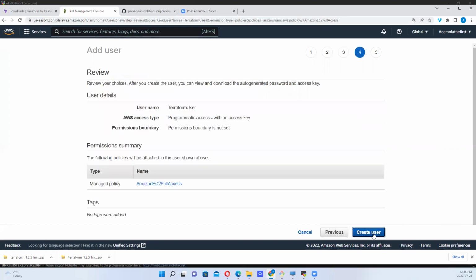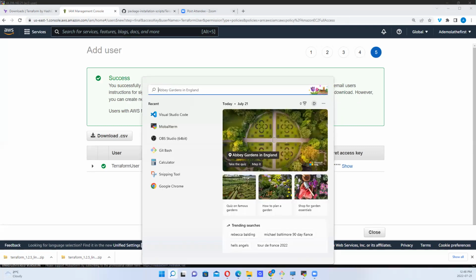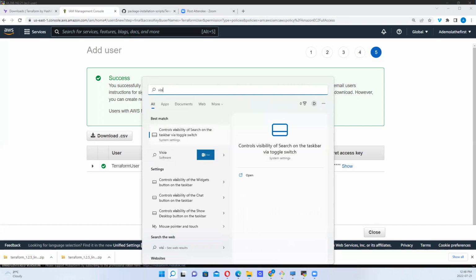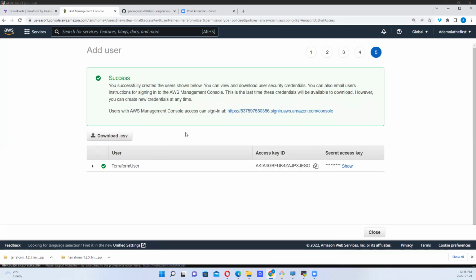Okay, so now here we are. We have programmatic access with access key. So let's create user. Now Terraform user has been created. Let's save this information somewhere. Do I have Visual Studio Code? Let's use Visual Studio Code.